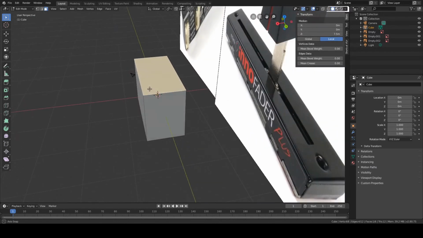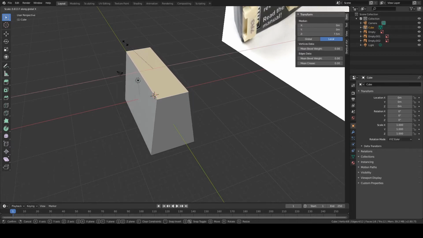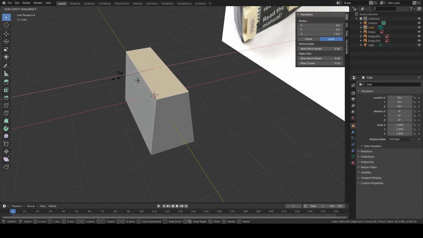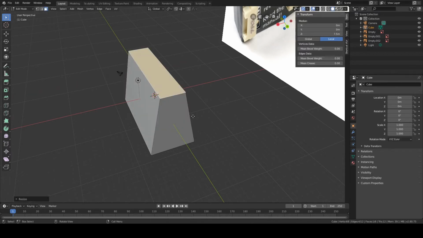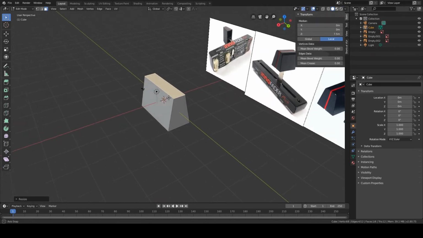However, what I want to do now is create a tapered shape, and I'm going to do that with the help of scale. So I press S on my keyboard, and then X for the X axis, and I'm just going to give it a taper. We can also give a little bit of precision here. So if I type in 0.5, it will taper it half. So like that you can add some precision.